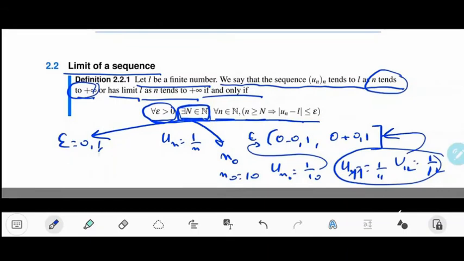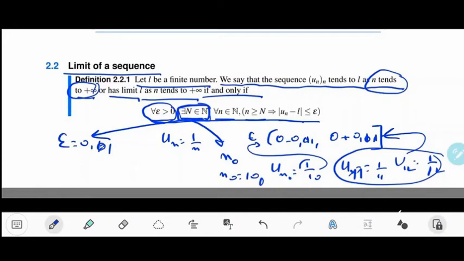Now if you take a smaller epsilon, like 0.01, what would happen? Then the 1 over 10 will not work anymore, because 1 over 10 will not be inside the interval 0 minus 0.01 and 0 plus 0.01. Okay, now in this case you have to find a greater n0 that satisfies the property. So now your n0 will be 100, because from n0 equal 100, any un with n greater than 100 will be inside the interval.